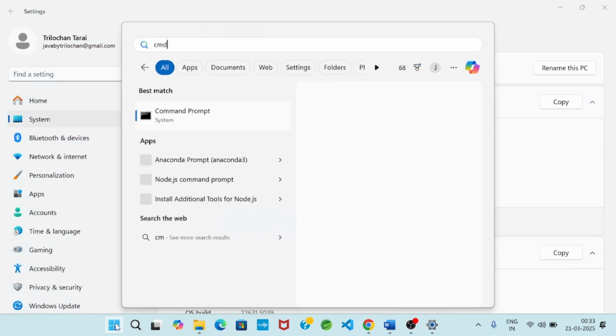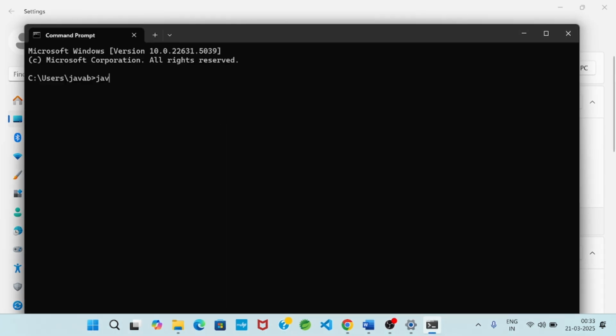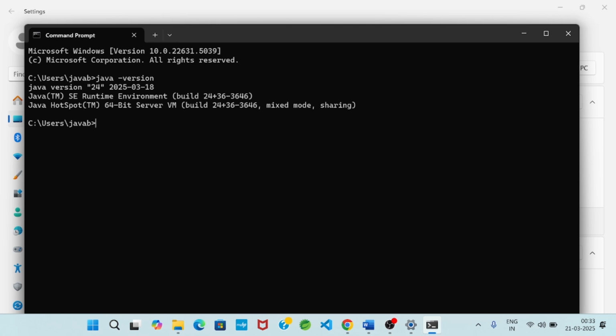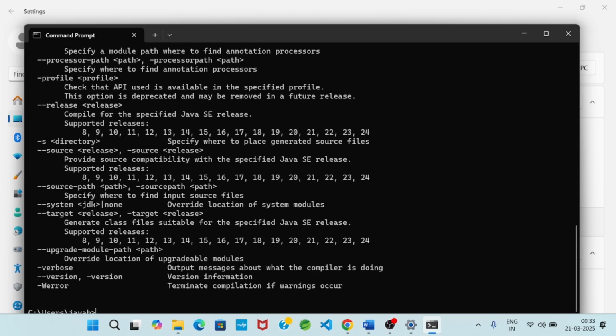Then I will go to the command prompt and check java -version. You see Java version 24. If I enter javac, we get so many commands. In this way, we downloaded JDK 24, or Java 24 software, and installed it successfully.